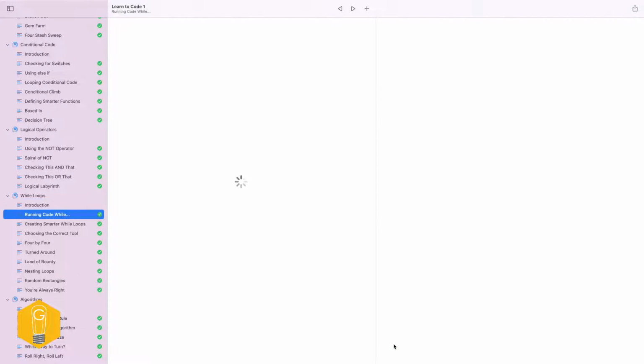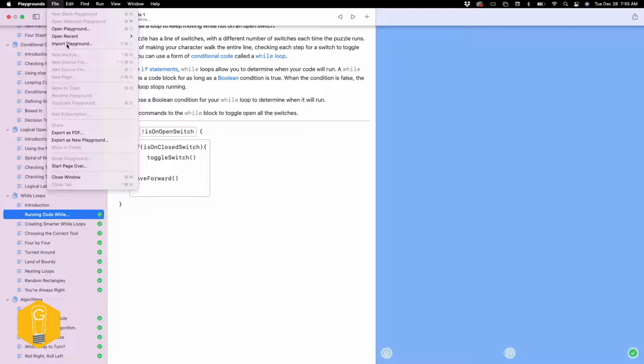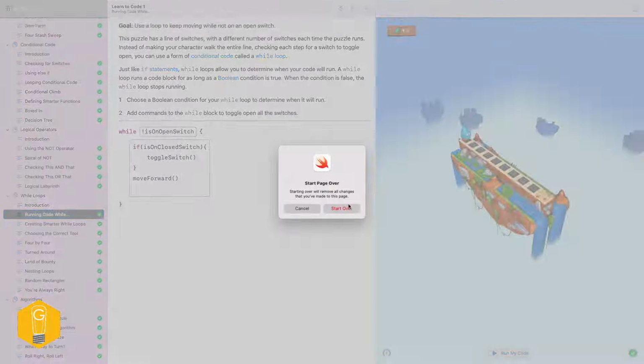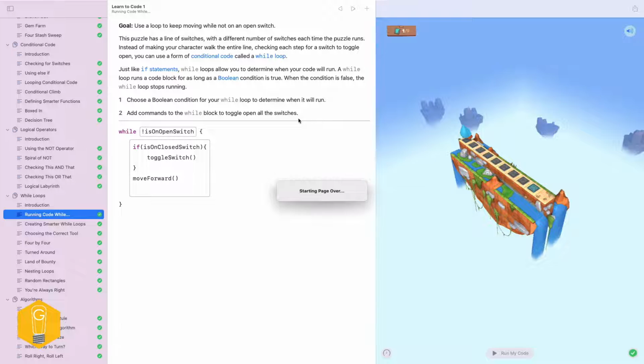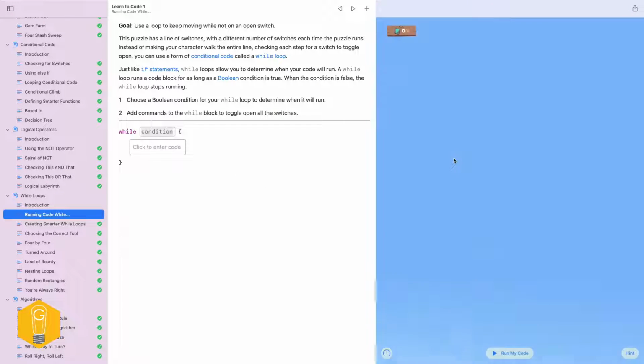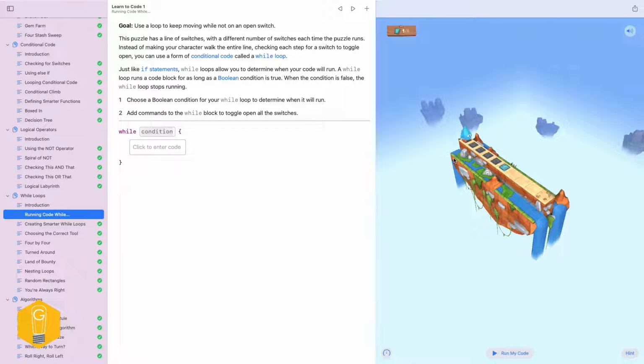We're going to start with some while loops. It's a lot of fun. I'm going to restart this guy like we always do. I have a family member who's going through these things, and she mentioned the other day that in some of the later series she gets stuck in an endless loop. It's easy to get stuck in endless loops with while conditions, and so we're going to try to tackle that as well while we go through these things.